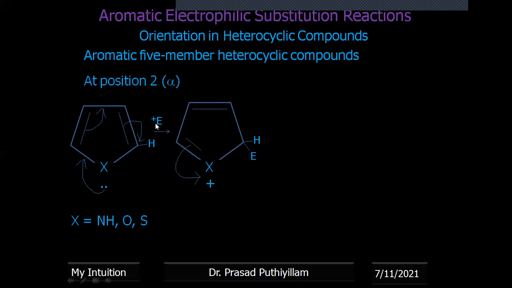The first step is a slow step in which the electrophile forms a bond with the aromatic ring and undergoes resonance stabilization. So that resonance stabilization I'm representing here. Don't think that in the initial case the electron density went away and again it is coming back. Okay, so these are the resonance structures I'm drawing, the possible resonance structures. Now the bond shifted to the heteroatom, therefore the positive charge is on this particular carbon, and the remaining double bond is present there as such.